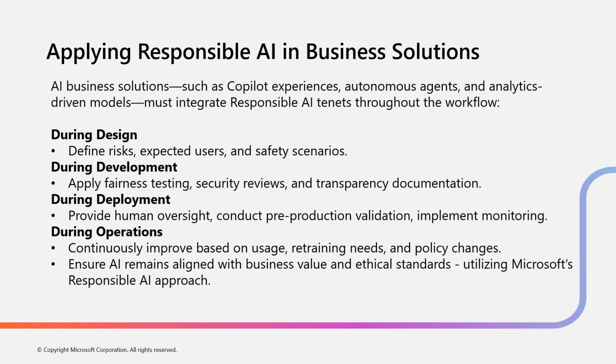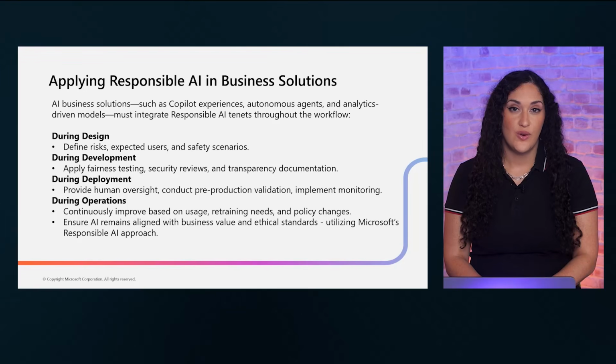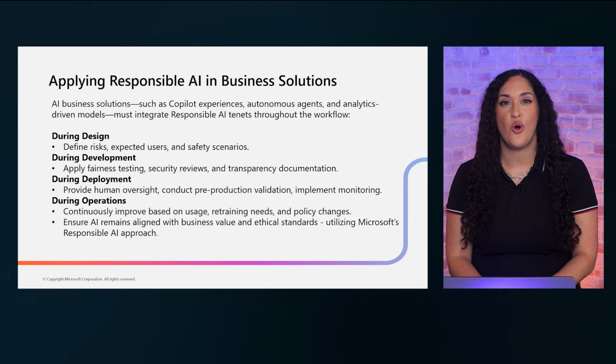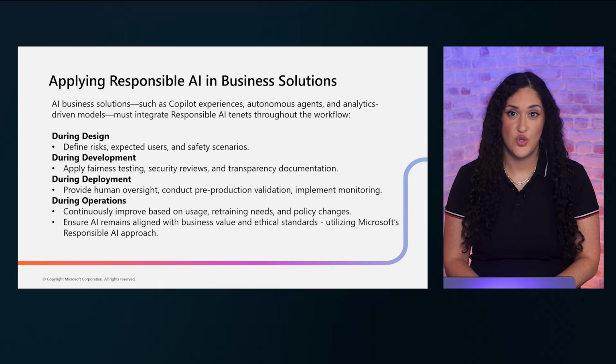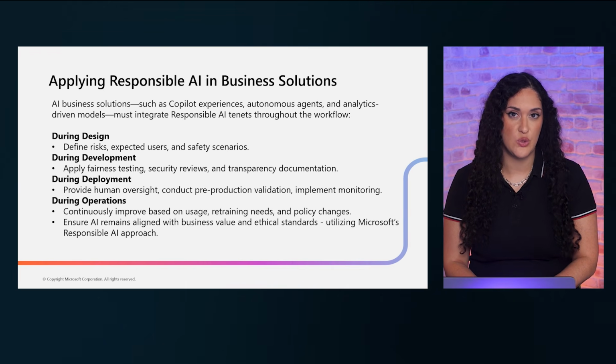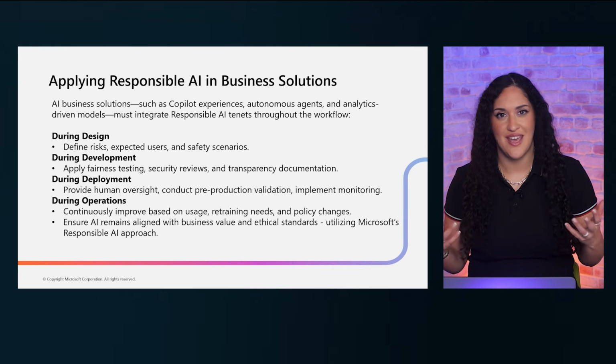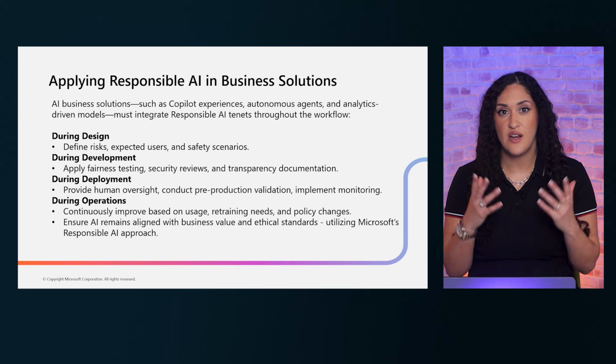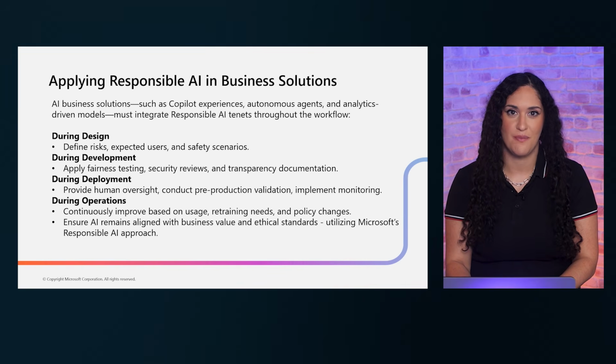Responsible AI spans the entire solution lifecycle, not just deployment. During design, identify risks early. During development, run fairness tests and security reviews. During deployment, ensure human oversight is built in. During operations, commit to continuous improvement. As an agentic AI architect, your best practice is to create a responsible AI checklist for each phase and make it a required part of every project milestone.